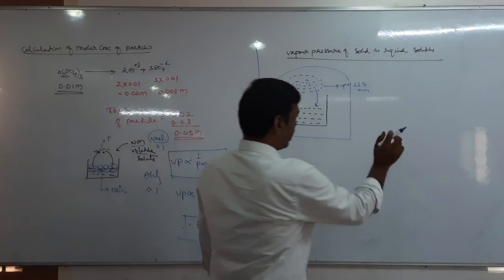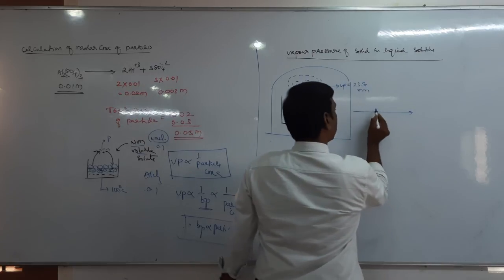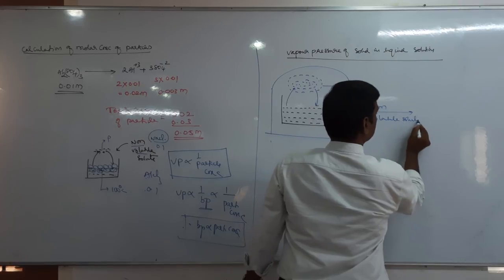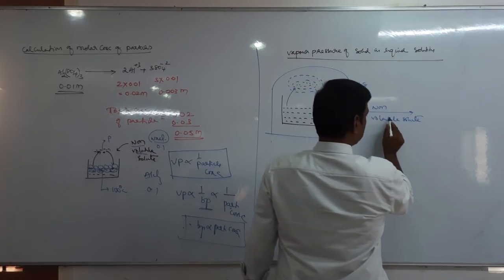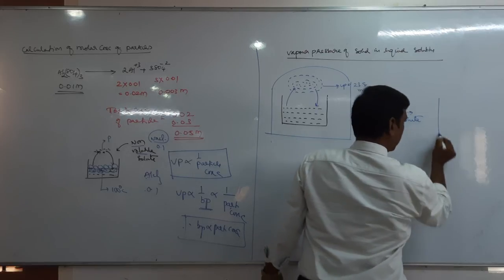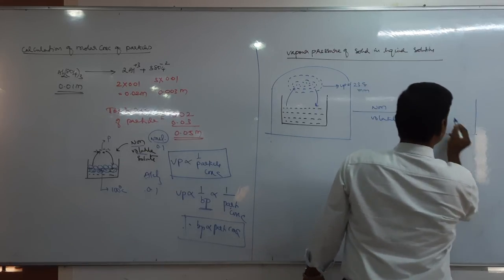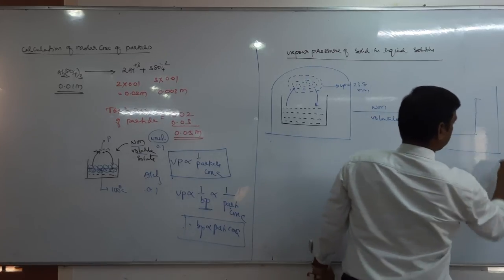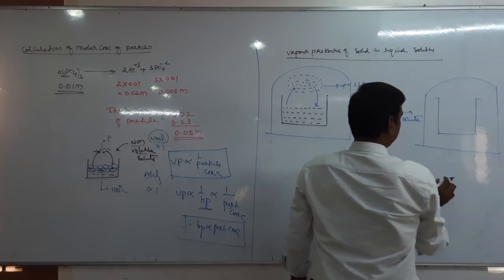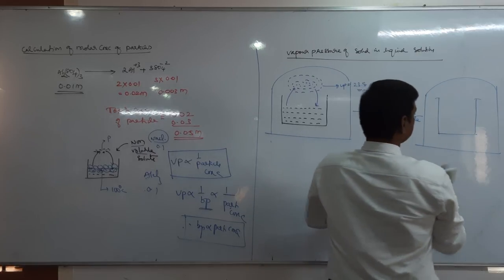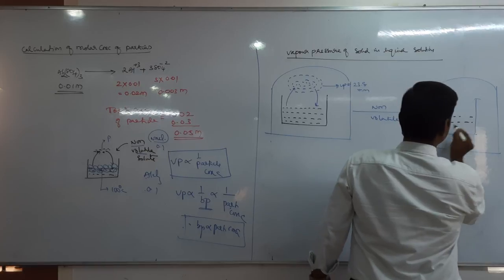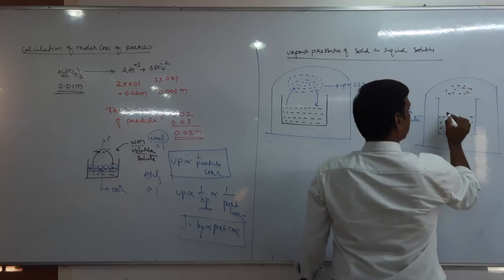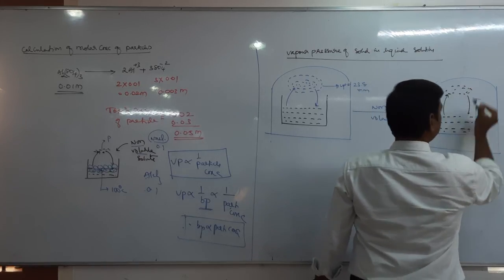Okay. Now next, let us add a non-volatile solute. When a non-volatile solute is added to water, this will be the same. So here also there will be vapor molecules, and the rates of vaporization and condensation will be there.